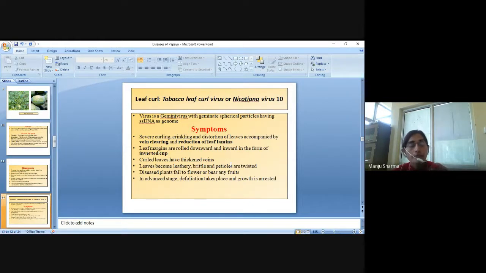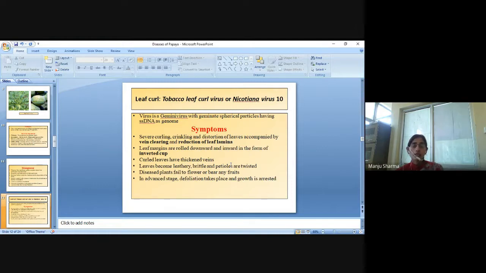Like leaf curl, according to the name, the main symptoms occur on the leaves. Severe curling, crinkling, and distortion of leaves accompanied by vein clearing and reduction of leaf lamina. Leaf margins are rolled downward and inward in the form of an inverted cup. Curled leaves have thickened veins.